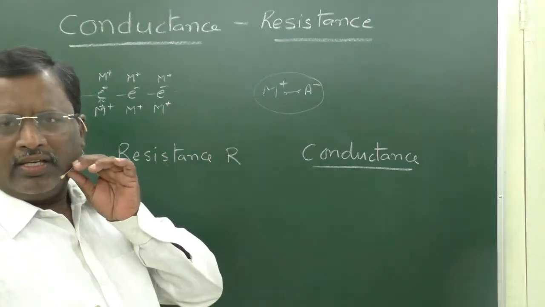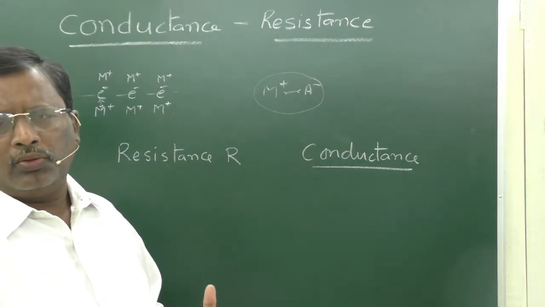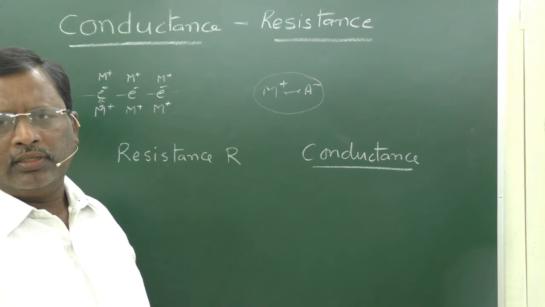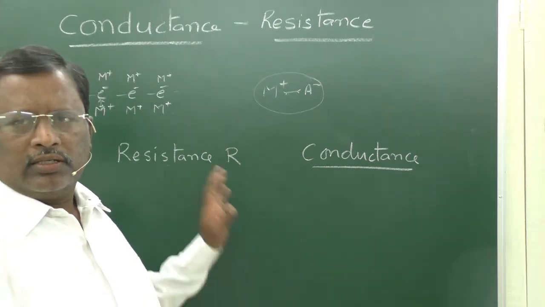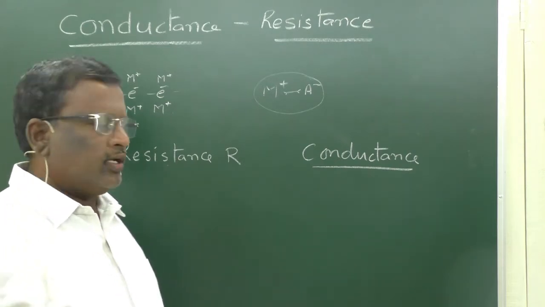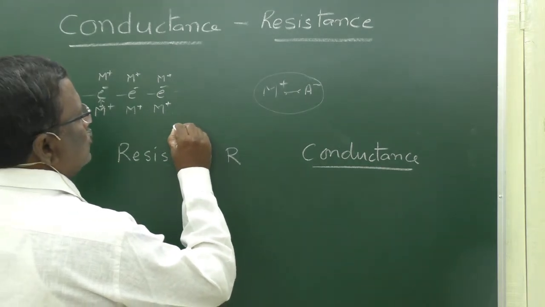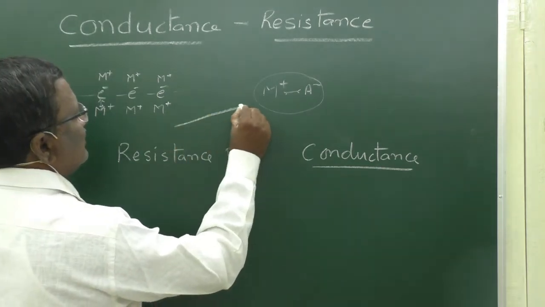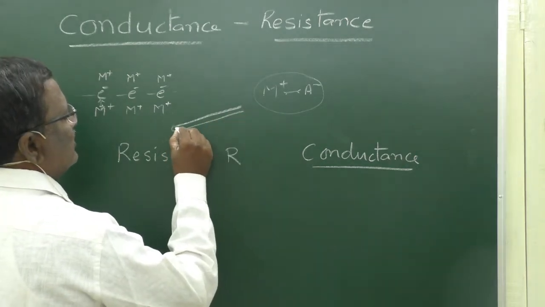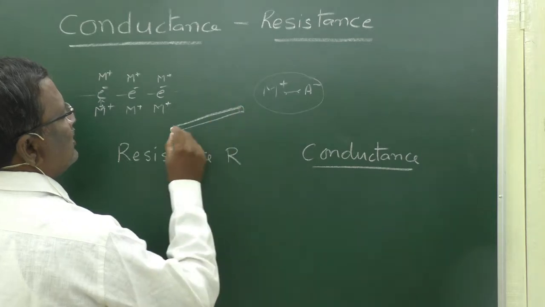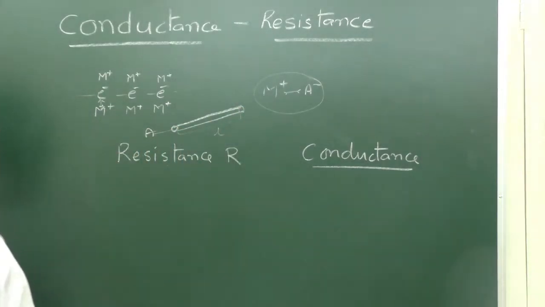Both these properties are present in a conductor. Now how they are related to each other and how they are influenced by other factors, in the present class we are going to study. Now first, resistance. Each conductor will have two parameters. One is the length and the other one is the cross section area of the conductor. Let A be the cross section area of the conductor, and L is the length.